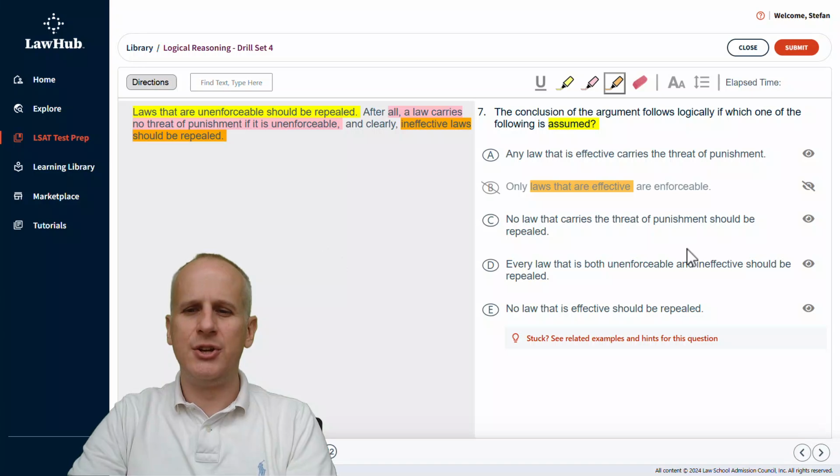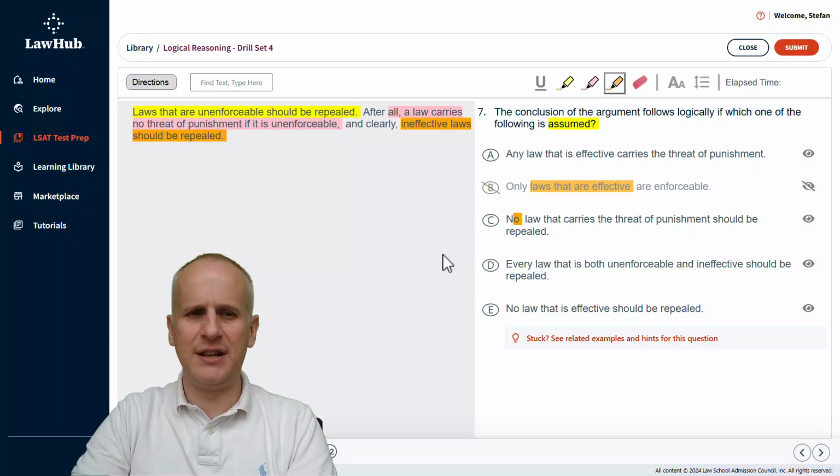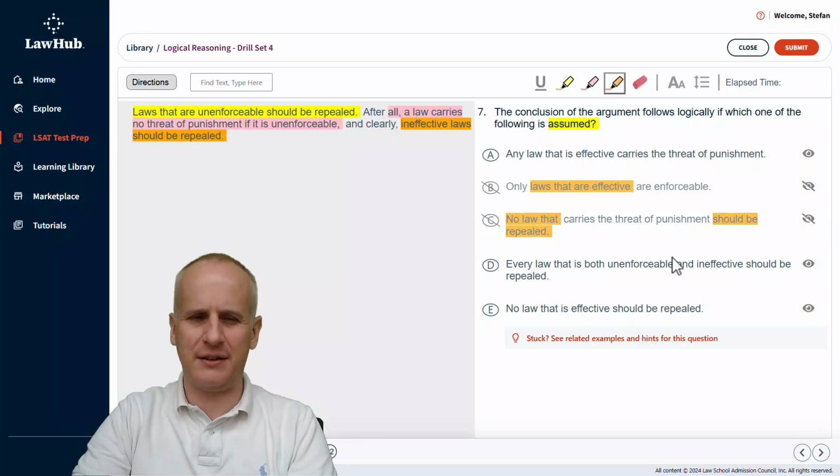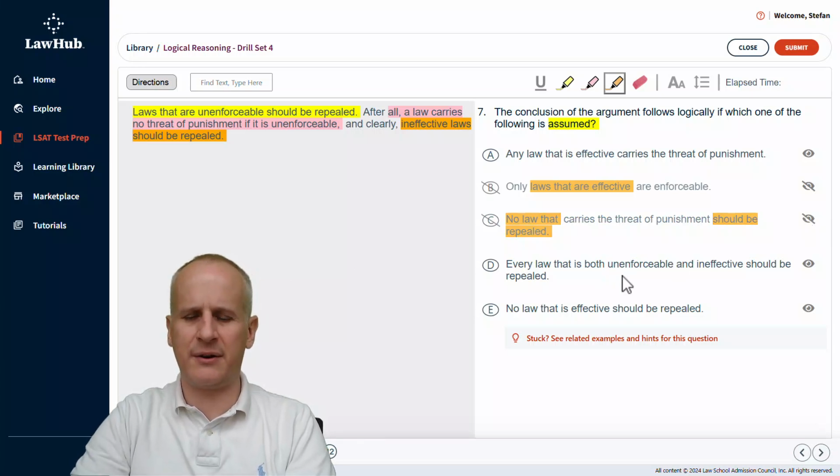Then choice C, no law that carries the threat of punishment should be repealed. No law. No, we're talking about laws that should be repealed. So this is going to be an incorrect negation that goes too far. So when we see this, no law that carries the threat of punishment should be repealed, I know we're concerned only with the ones that should be repealed. So the fact that we're going to what shouldn't be repealed is going to be something that's outside of the construct of this argument. So we can eliminate choice C for that reason. And then choice D, every law that is both unenforceable and ineffective. We're not needing both, so we can eliminate choice D for that reason.